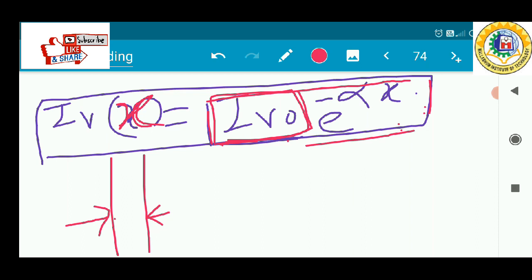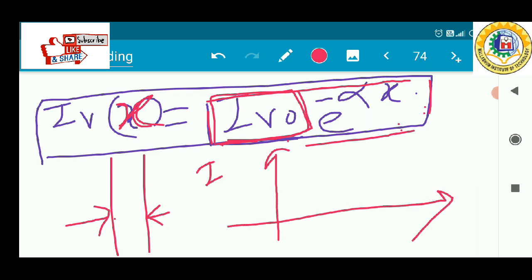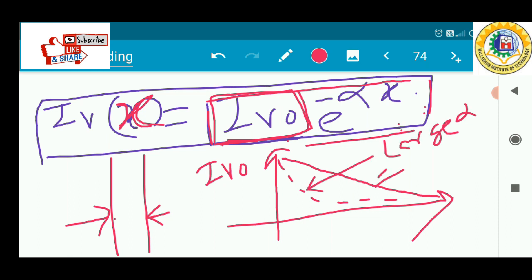Now if you want to plot the two absorption coefficients inside the semiconductor, it can be represented by this, where this is your I_v0, a large alpha and a small alpha. This is the diagram for large alpha, and this is for small alpha, and this is your distance.